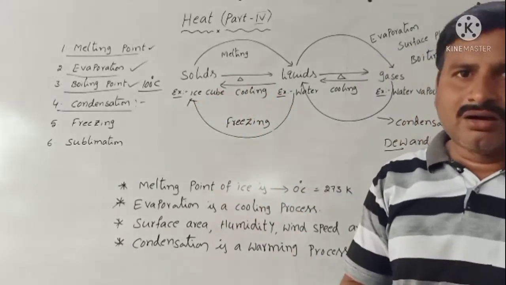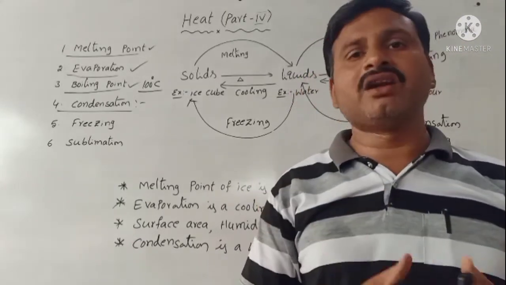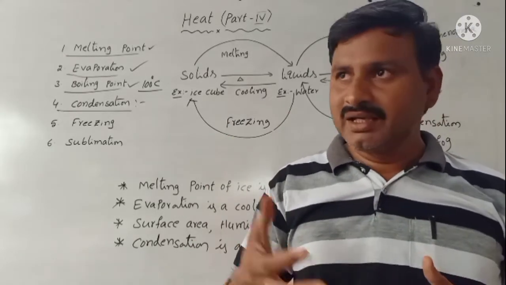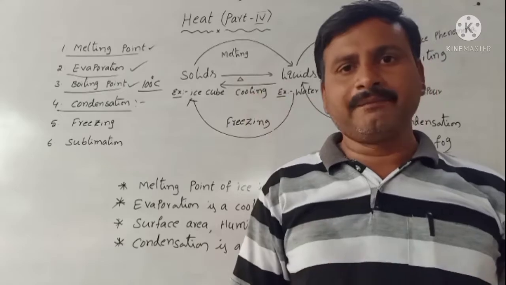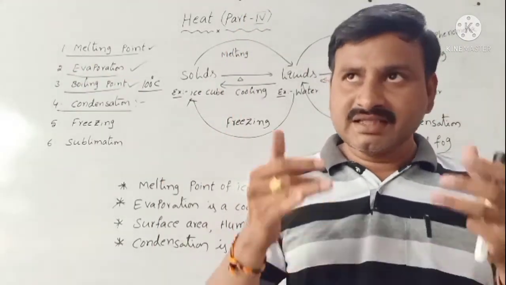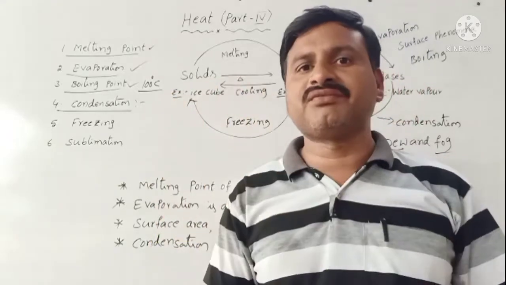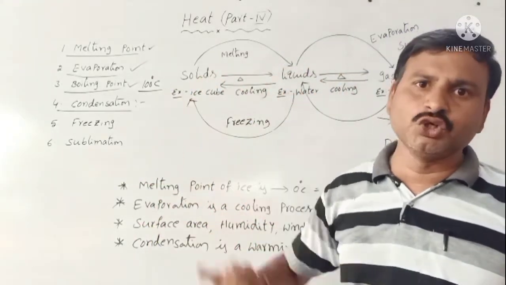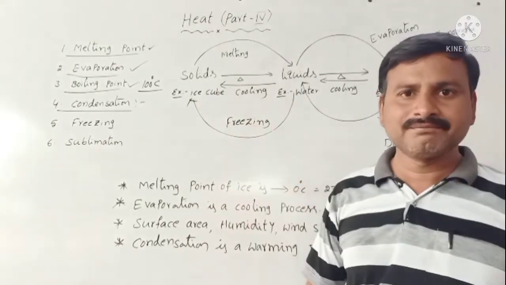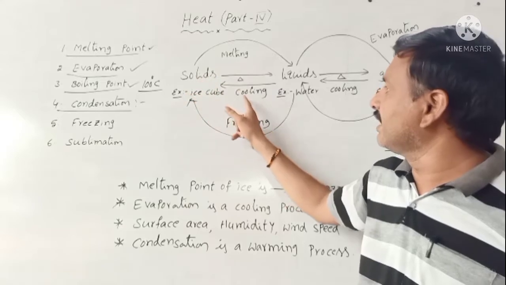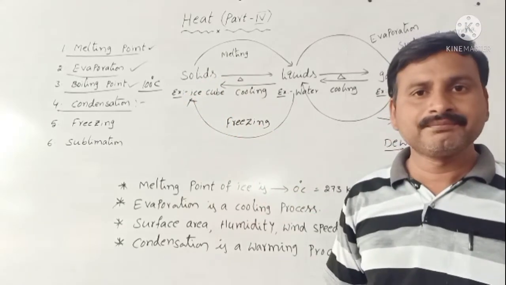You already know this, and you prepare it at home. The fridge has an ice cube tray. You fill it with water and keep it in the fridge. A few hours later, it is converted into crystals. Crystals means solids, ice cubes. So it is freezing. Liquid changes to solid is called freezing.